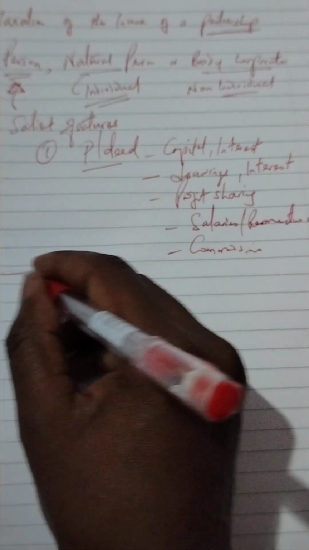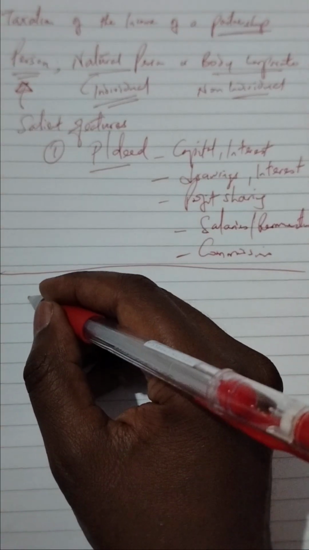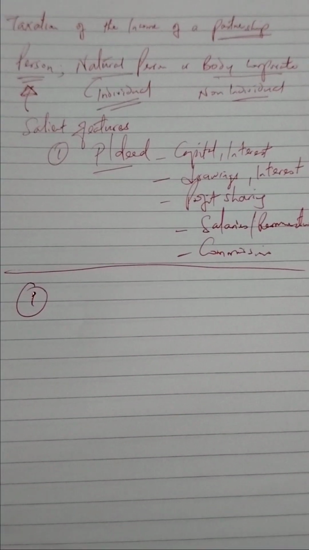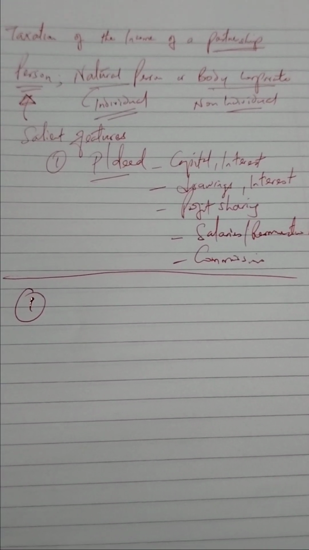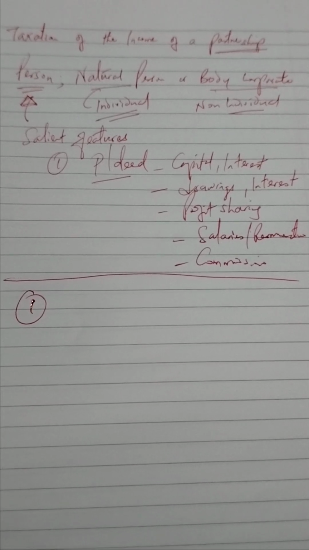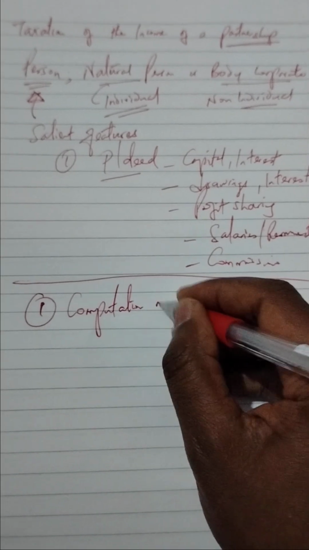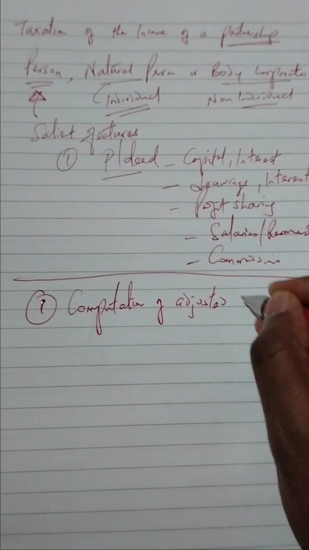affairs of the partnership. Once we appreciate that aspect, we need to inform ourselves how we carry out taxation of a partnership. We've said we don't tax the partnership income, but we need to know how to deal with it. Before we do that, we agree that we have two approaches to dealing with a partnership for purpose of taxation. Issue number one is that we need to prepare something called a computation of adjusted partnership profits.